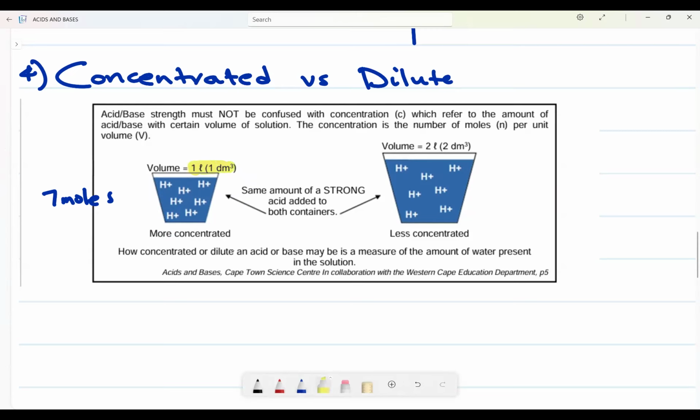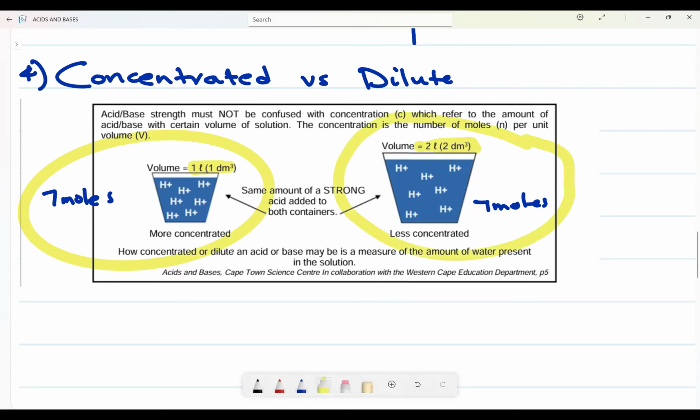Now, if you use the very same acid with the same number of moles, exactly 7 moles, but in a different container of 2 decimeter cubed, 2 liters of water, what will happen? Do you agree with me that this one will be more bitter? I do not want to say strong. This one will be more bitter than this one.